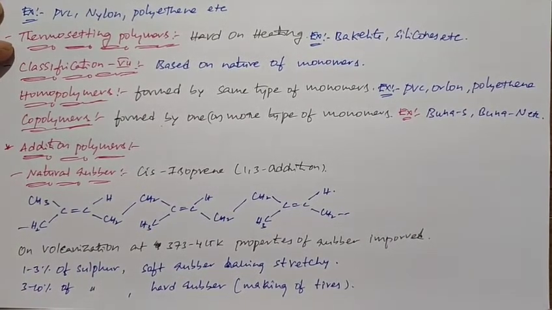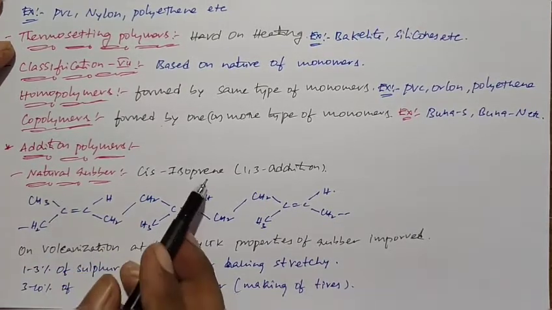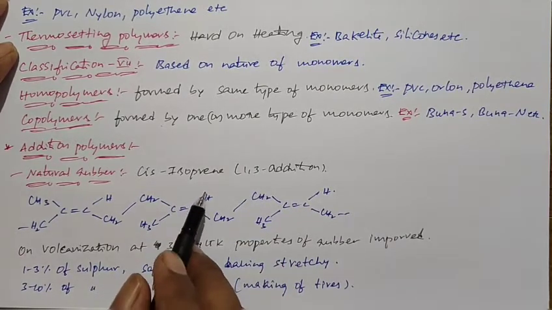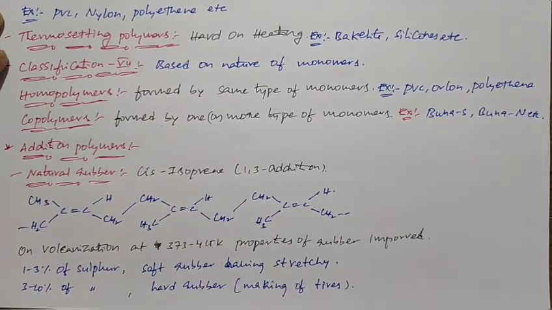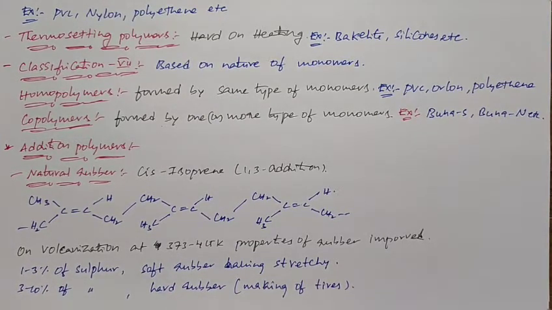So this is about natural rubber. Here I want to say another thing. Natural rubber can be prepared from cis isoprene. If you use trans isoprene here, you get a structure like gutta percha.